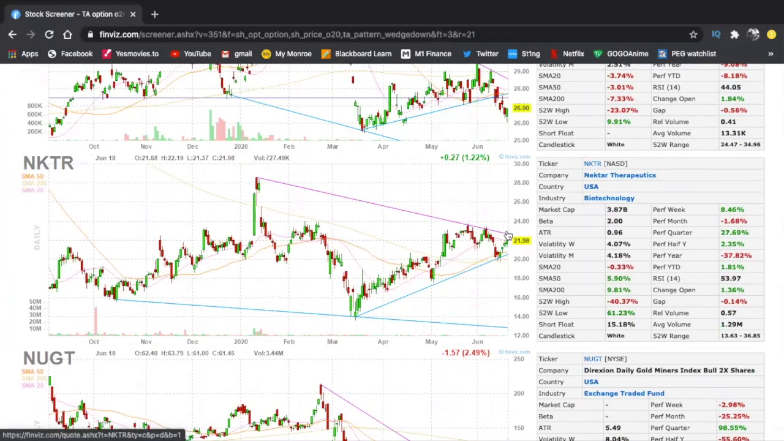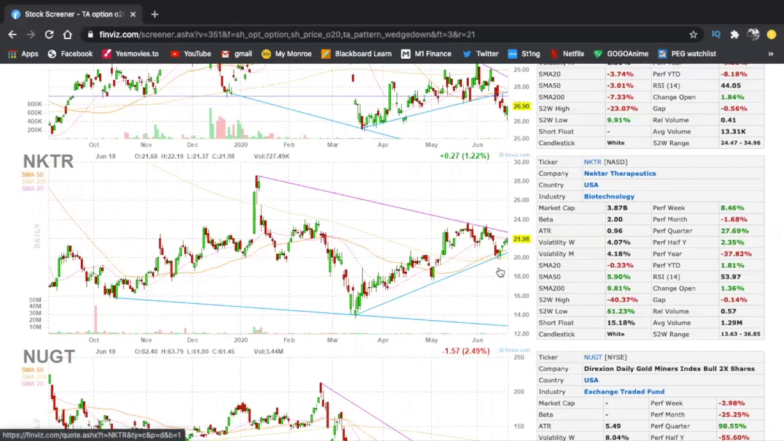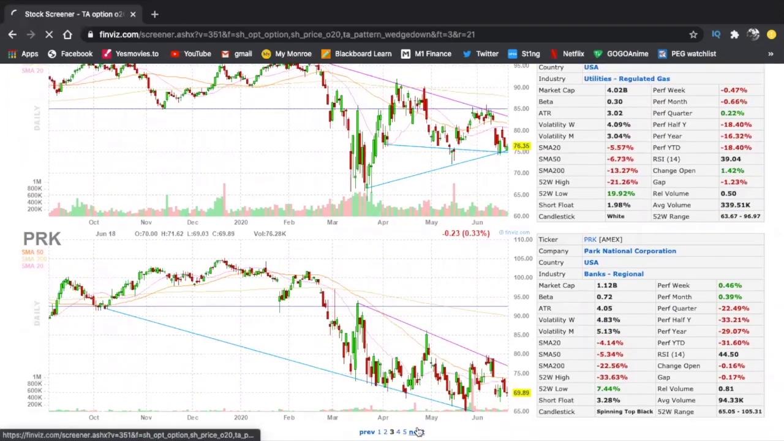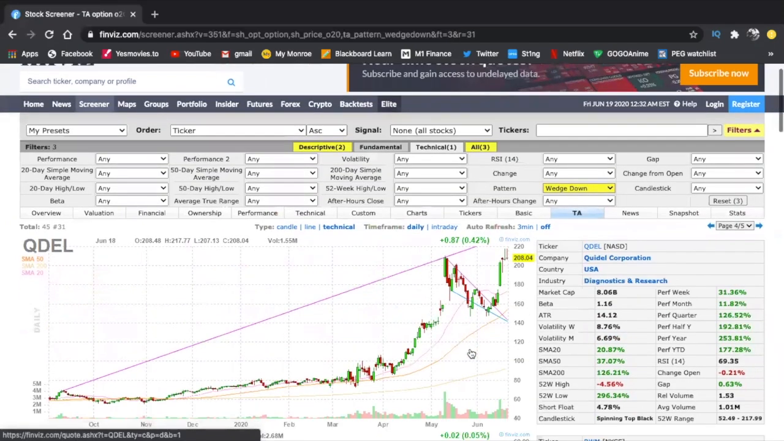NKTR. This is getting very close to the corner. It's right in the middle, but it could either break up or down. So this is a very, very strong chance of this making a move within the next week. So NKTR is something to keep an eye on for the following weeks to come. So that's one of them. You can go ahead and check that out.